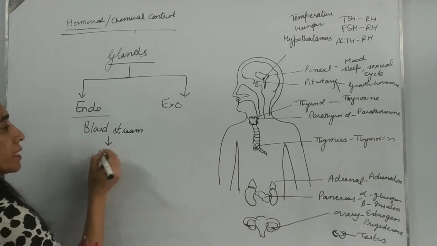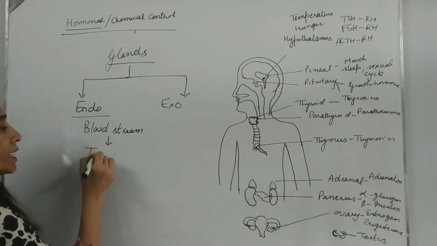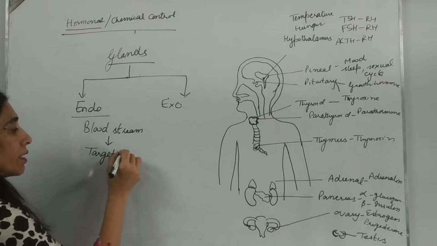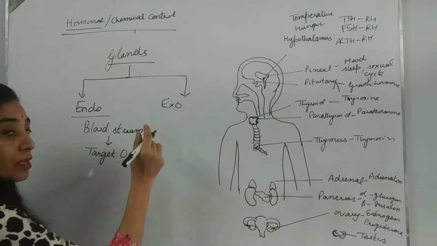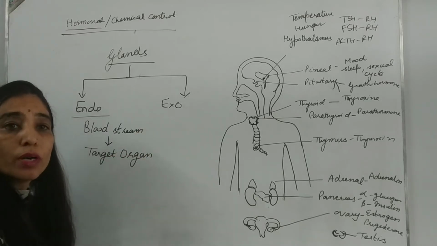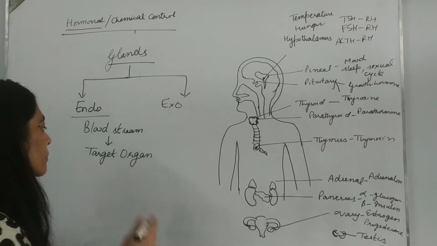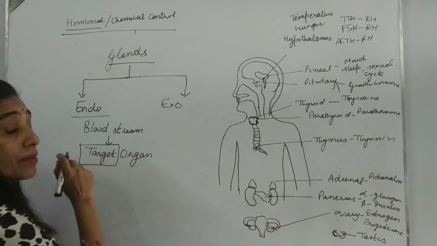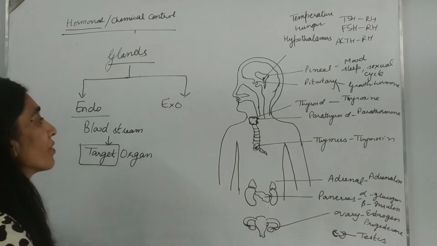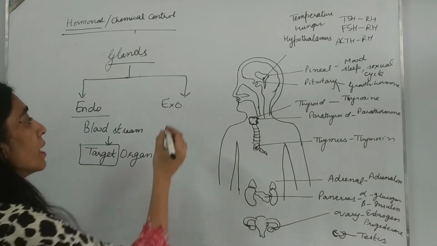From there these chemicals or hormones reach the target organ, where this particular hormone has to act. Even hormones have a target. You also have to fix your target in your life.